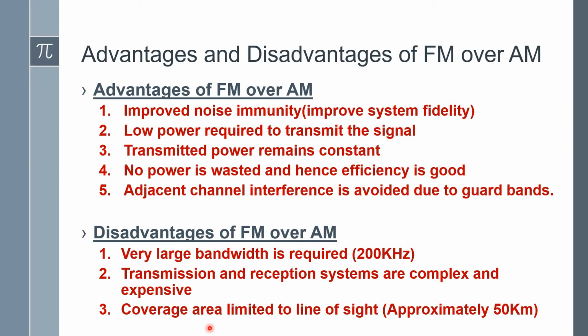Effective communication is up to 30 kilometers, and it can extend up to a maximum of 50 kilometers. But in AM, we are able to achieve effective communication up to 100 kilometers. Above 100 kilometers, up to 150 kilometers, you can achieve the coverage distance, but the signal quality will lag a little after 100 kilometers in AM.